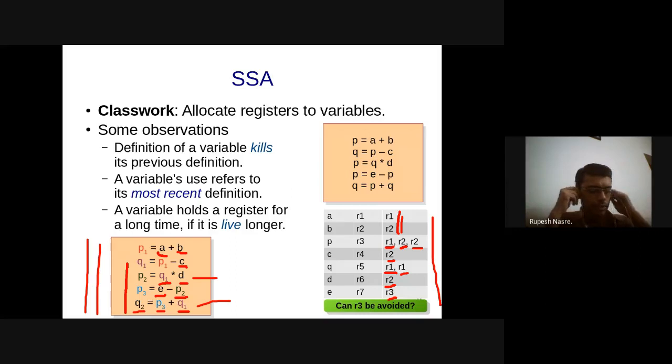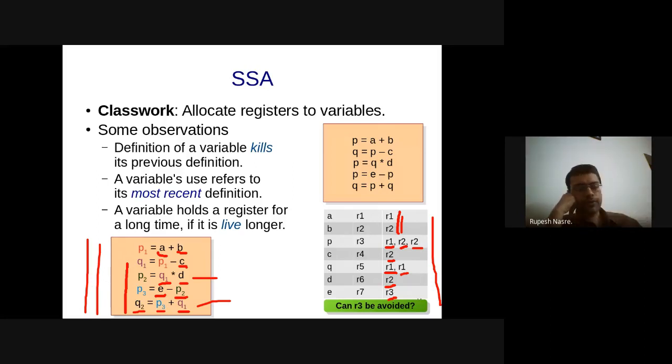So, although I said that maximizing the usage of registers is a good thing to do, it's not as simple as that. The reason being that while you would like to maximize the usage of registers, you are not sure which variables to push into them and which variables to spill.